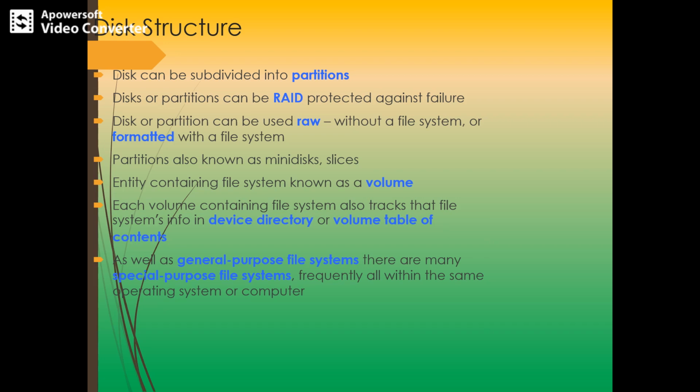Partitions are also known as mini disks, where each partition contains information about the files, and each volume in the file system also tracks that information in the device directory, or volume table of contents.